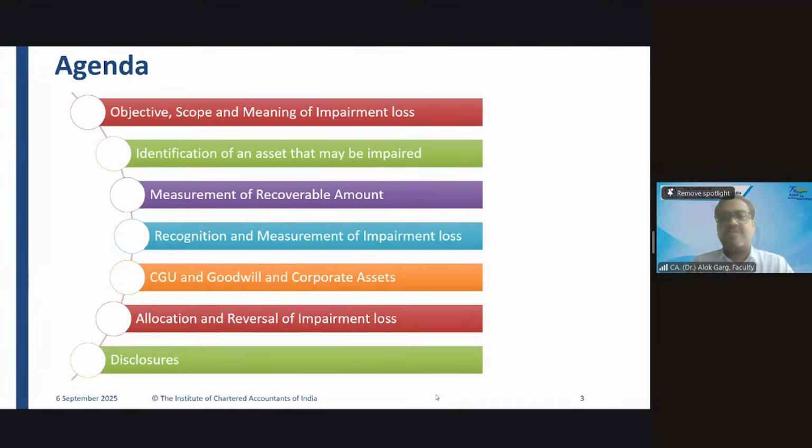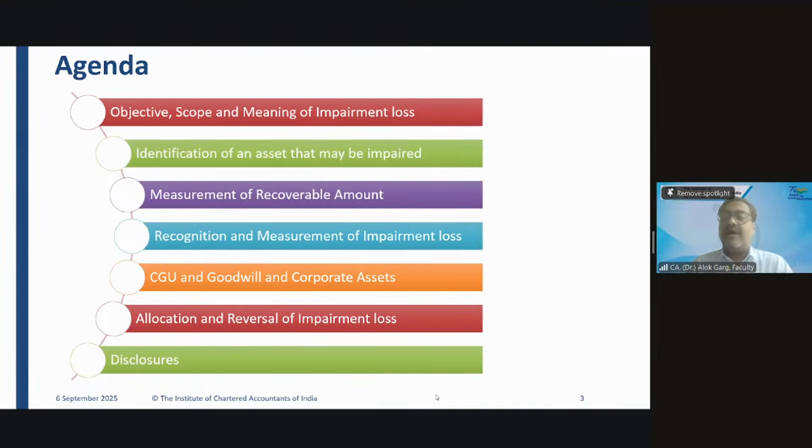Friends, while computing value in use, it is an accounting estimate. Why? Because when you are estimating cash flows, it is not a reality, it is a best estimate. When you are computing the discount rate, again, it is an estimate. So both of these are estimates. So while computing the discount rate, what is the discount rate? It is an incremental borrowing rate. And what are your cash flows?